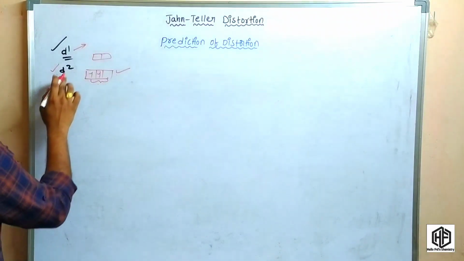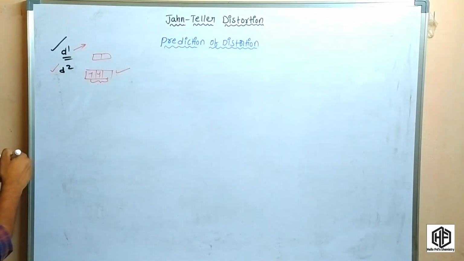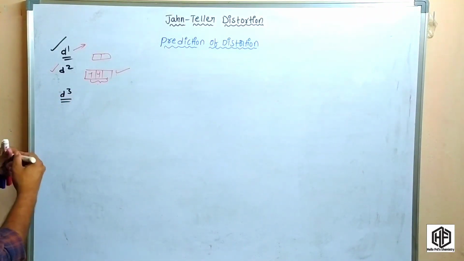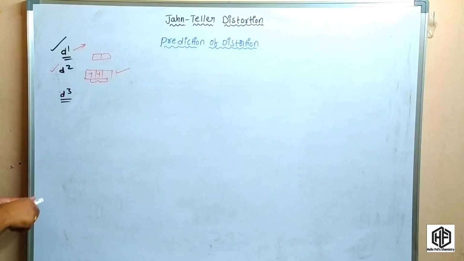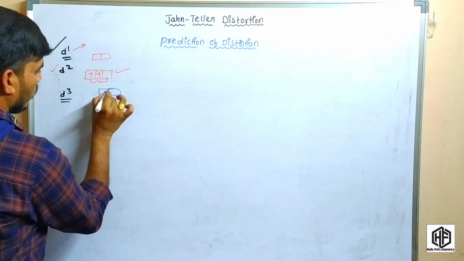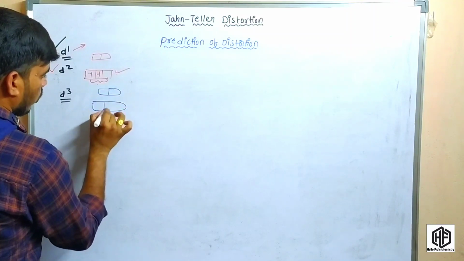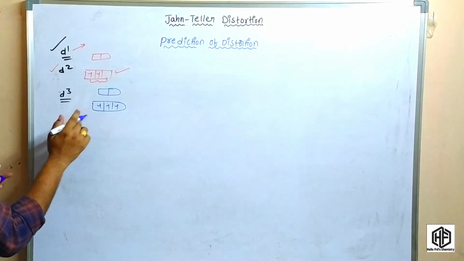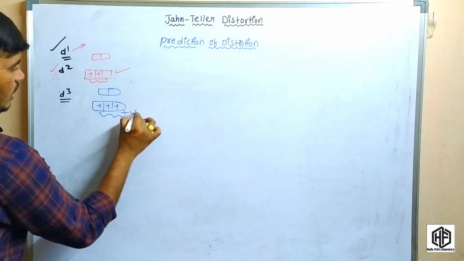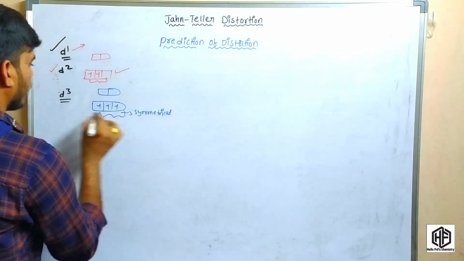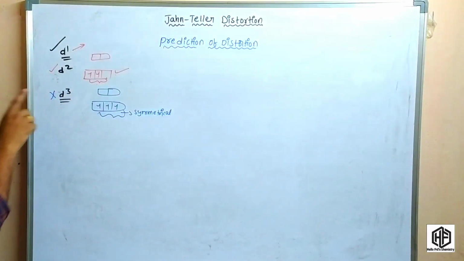So coming to the d3 configuration. The electrons are filled in the d3 system like this: 1, 2, 3. So this is a symmetrical field, so it cannot exhibit Jahn-Teller distortion.